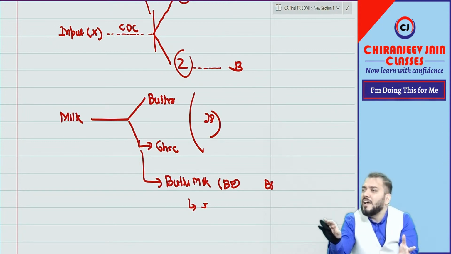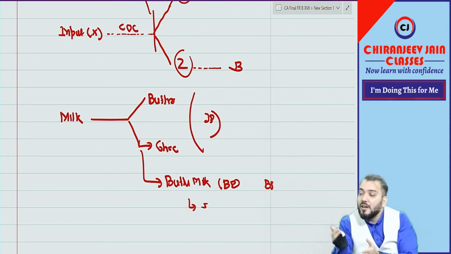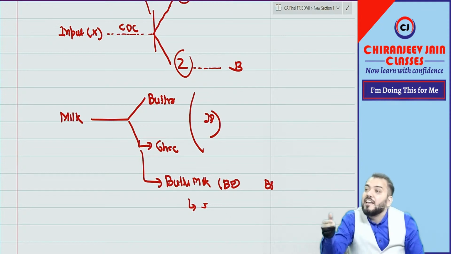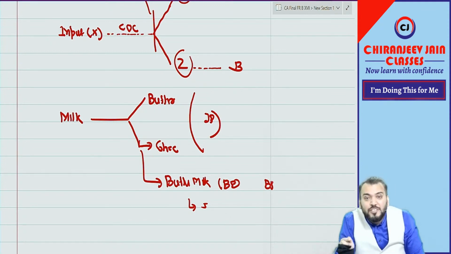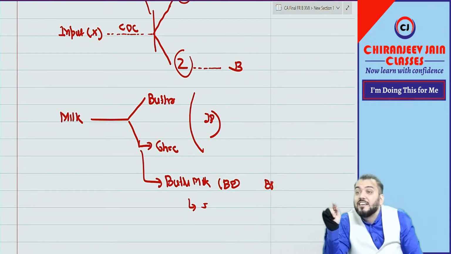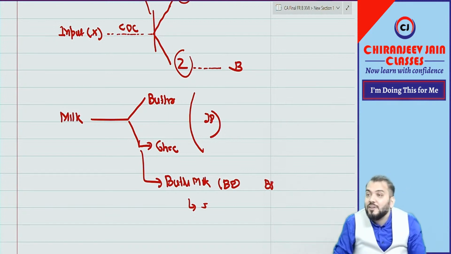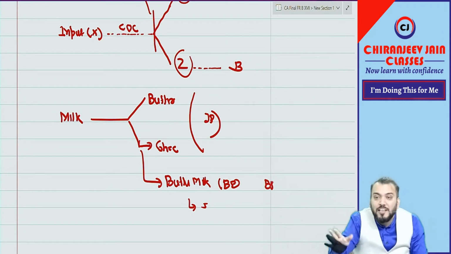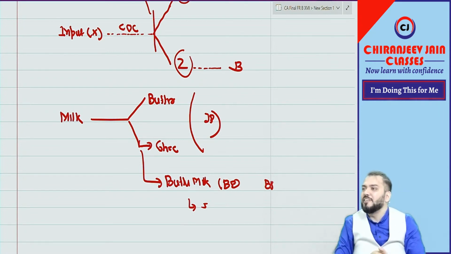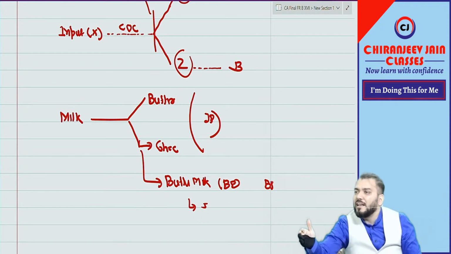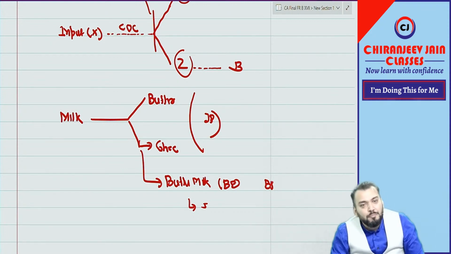And therefore, Ind AS 2 has given some relaxation for their accounting. Ind AS 2 says that for that, cost price should not be determined. We should measure it at NRV only. So, any product which is a byproduct should be measured at NRV, and that NRV will be deducted from the cost price of the main product. Means the sales value of the byproduct will be deducted from the cost price of the main product. Some relaxation has been given for accounting purposes. There is no need to find out the cost price of this. There is no need to apply Ind AS 2 on a byproduct. Simply find out NRV and deduct it from the cost price of the main product.